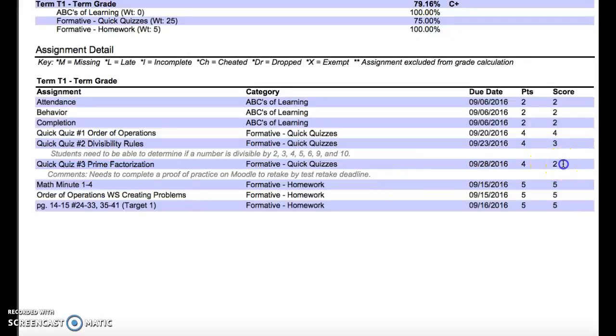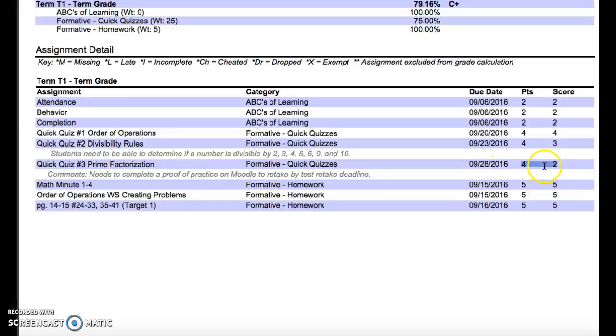Well, I see the student scored a 2 out of 4 points. I know that's 50%. So you're probably telling your student, you need to fix this, because Mr. Hillesheim has said that you can retake any quick quiz up to 2 times.